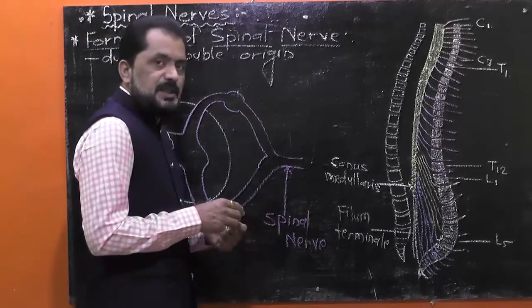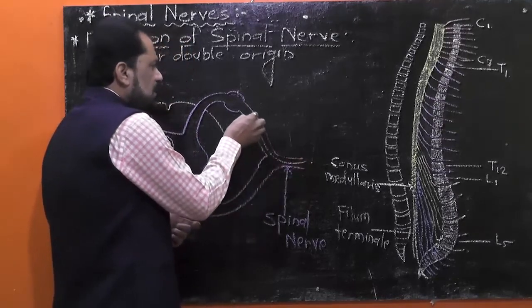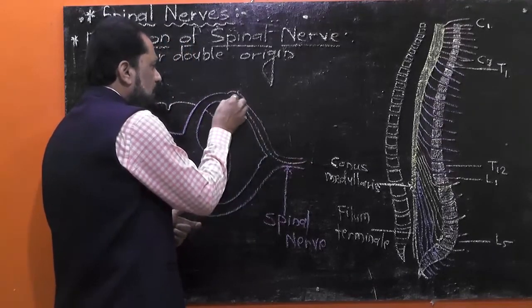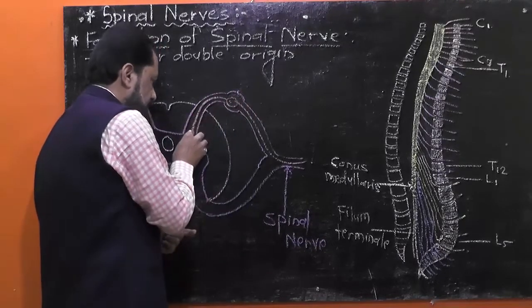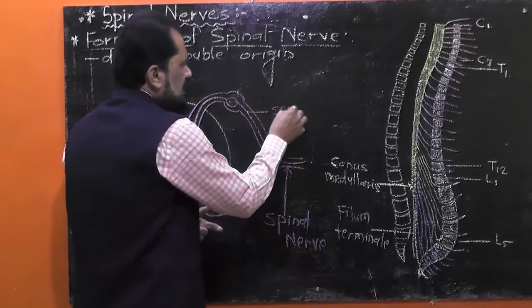The sensory nerve fiber enters into the spinal cord in the form of dorsal root. Consider, here is a sensory nerve fiber.